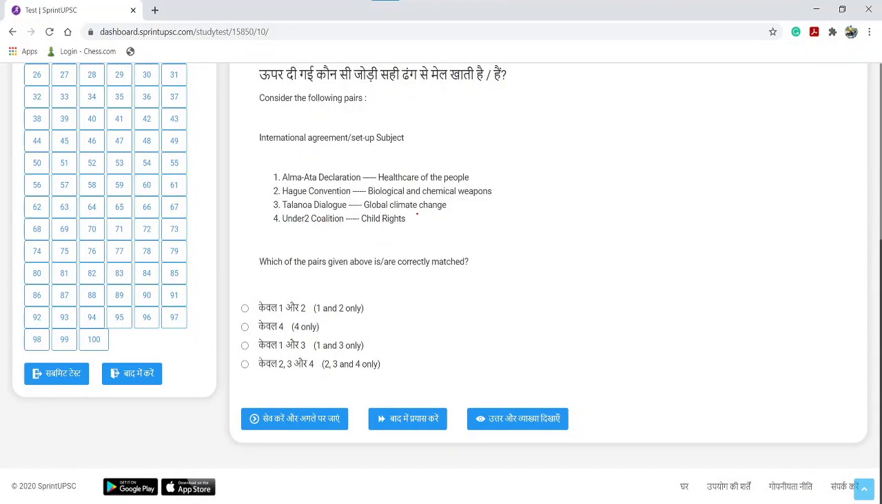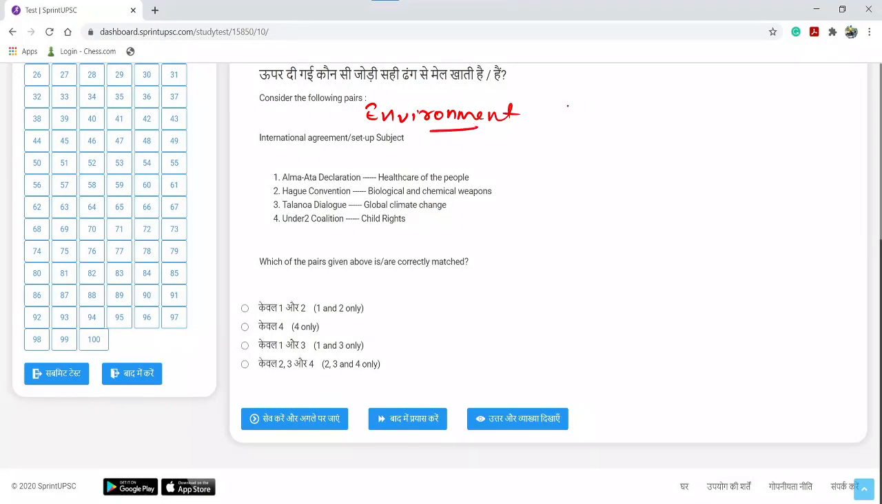So this is the question. We need to find out which of the following or all of them are correctly matched. All of them is not an option, so at least one is incorrect. So the question seems to be related to international agreements and international organizations. At the same time, the question seems to be related to current affairs, but the question is very clear-cut biased towards environment. Environment की तरफ बहुत ज़्यादा biased है question.